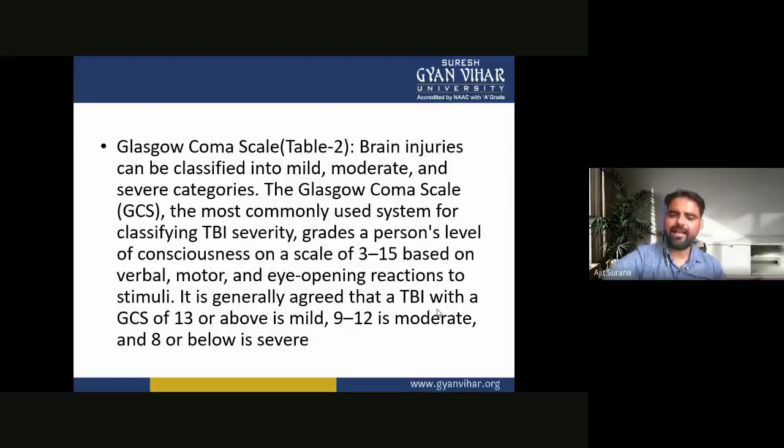It is generally agreed that a TBI with a GCS of 13 or above is mild, 9 to 12 is moderate, and 8 or below is severe condition.